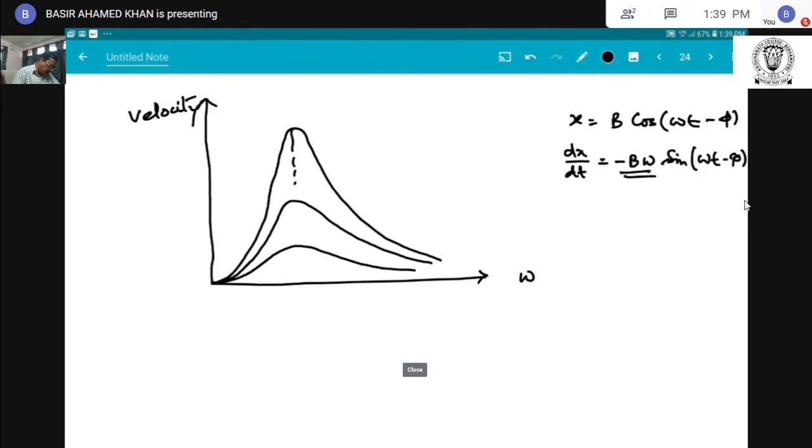Here is the point omega equal to omega 0. This is the plot of velocity versus angular frequency.